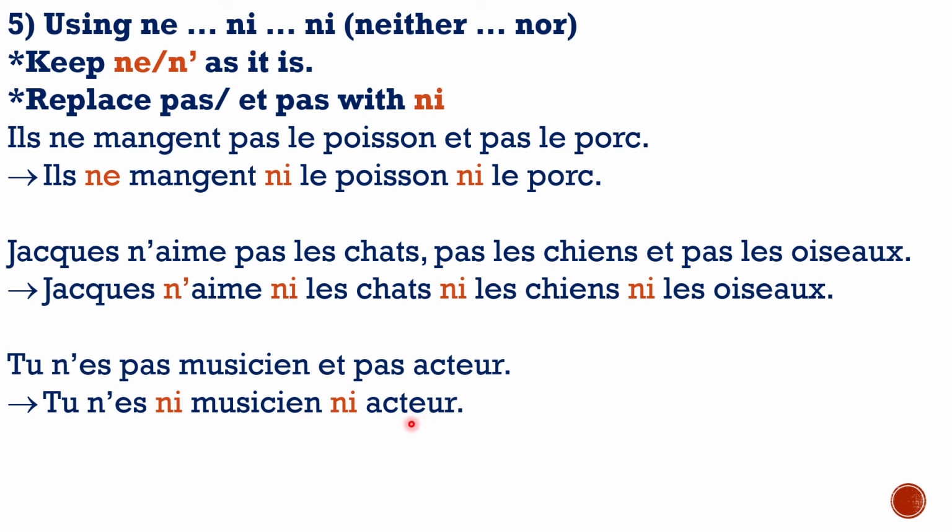These are the five types of negation that you have: ne pas, ne jamais, ne plus, ne que, and ne, ni. I hope you've understood the intricate details about each of these. I hope this video has simplified your work.